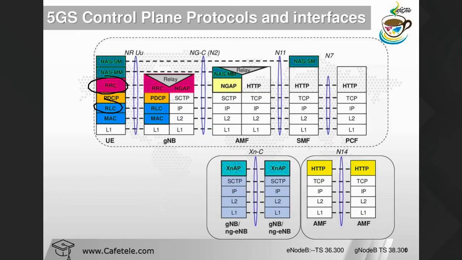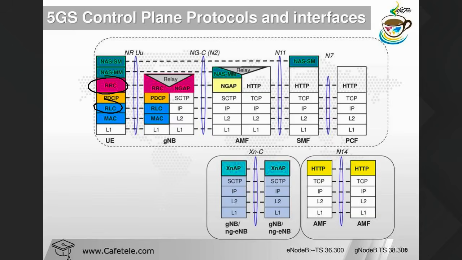So the RLC layer is basically used to transfer the control plane signaling to the upper layer. In the RLC layer, we have three modes: TM, AM, and UM. TM means transparent mode, AM means acknowledged mode, UM means unacknowledged mode. So what are these things? Transparent mode and acknowledged mode are applicable to the control plane, while unacknowledged mode and acknowledged mode are applicable to